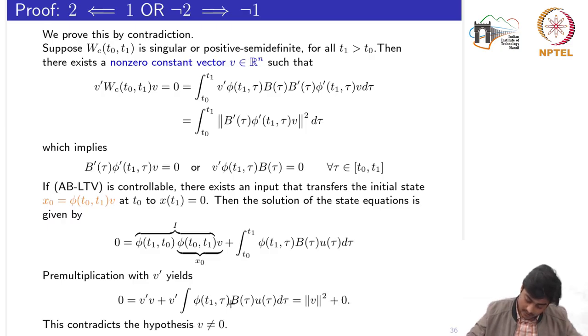Now this part, v transpose v, is nothing but equal to the norm square, plus this one is already 0 from the above. So I would have the square of the norm equal to 0, and this is only possible if the vector itself is 0. From the beginning we had assumed that it is a non-zero vector. So this was the contradiction, which means that if the controllability Gramian matrix is singular, then it implies that the system is also not controllable.